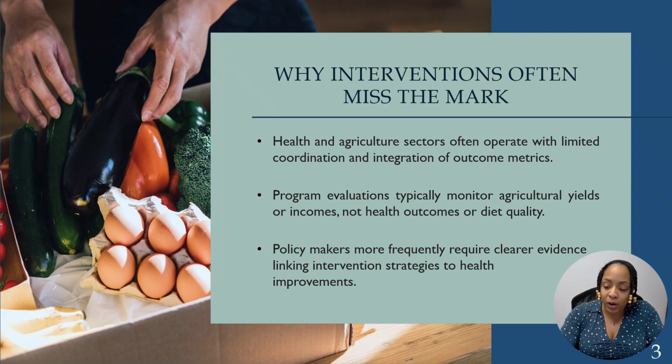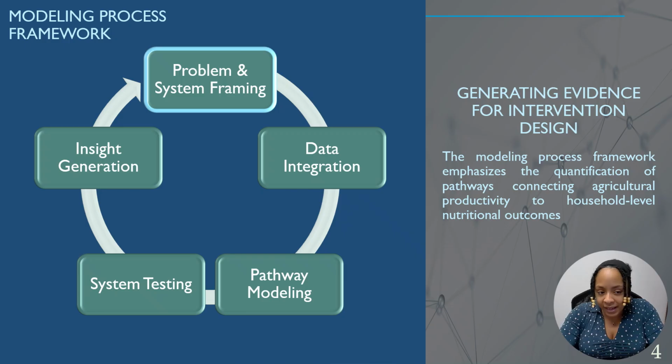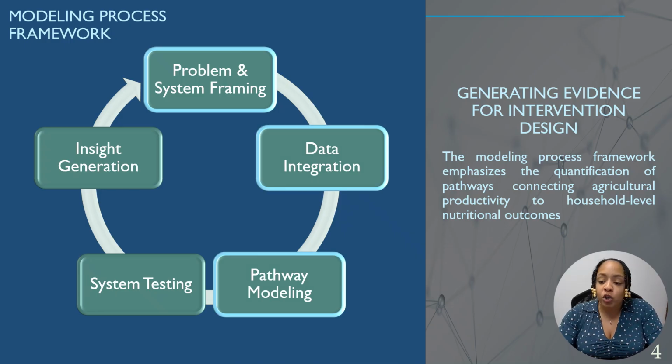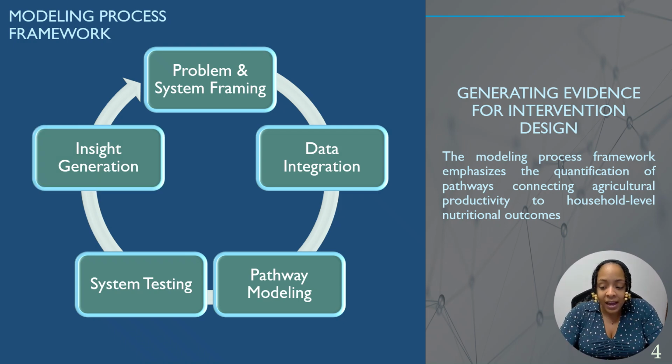So this brings us to the framework, which allows us to generate evidence for intervention design. In this framework, we start by framing the problem and its system, collecting any sort of representative data, going on to quantify these pathways connecting agricultural productivity to nutritional outcomes so that we can then use those simulated pathways to test strategic intervention points in the system and then extract evidence and insight for effective intervention design.